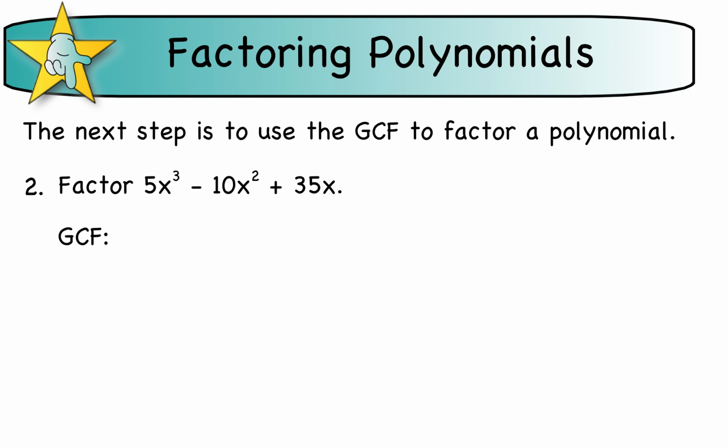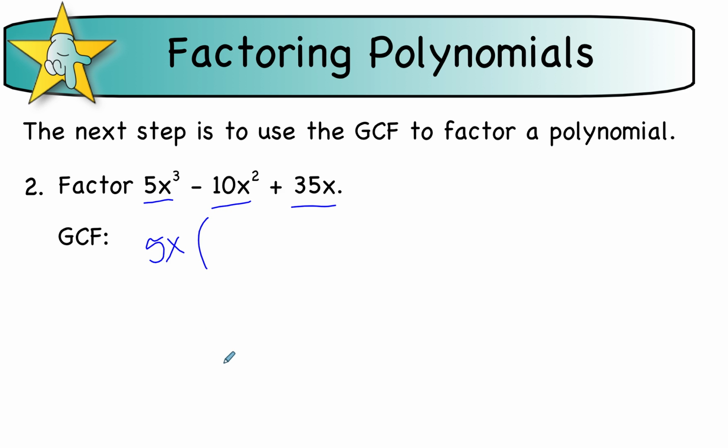So in this one, we want to go ahead and factor the polynomial once we find the greatest common factor. So here's one term, here's one term, and here's one term. What's common to all three terms? And the answer to that is 5 and x. They all have a single x and they all have at least one 5.